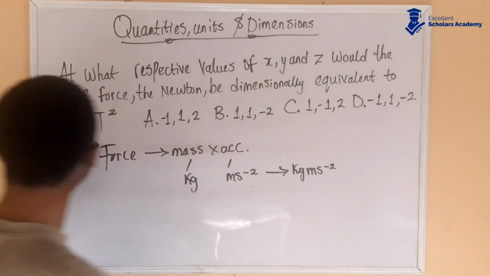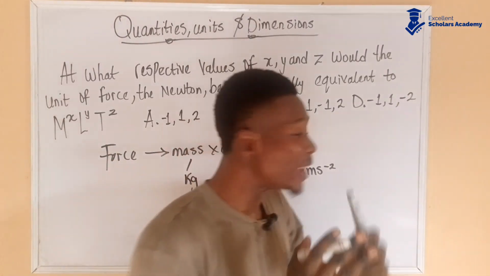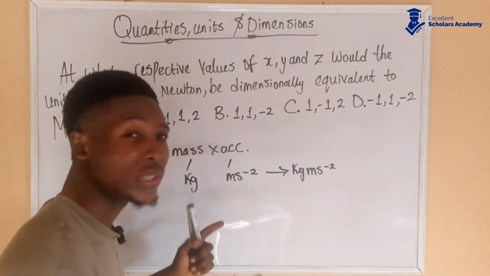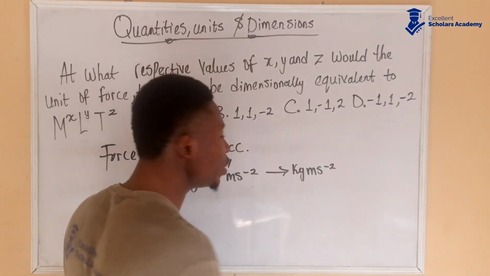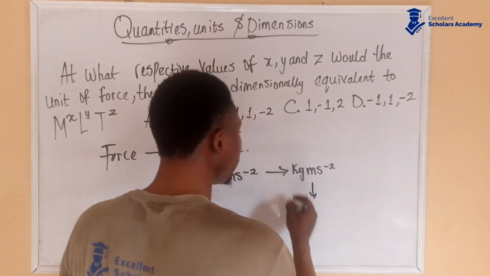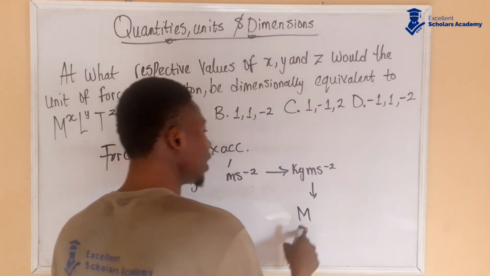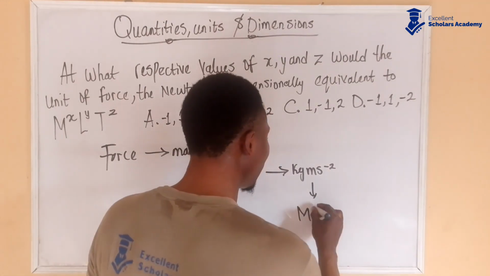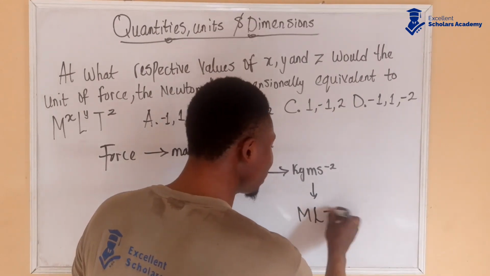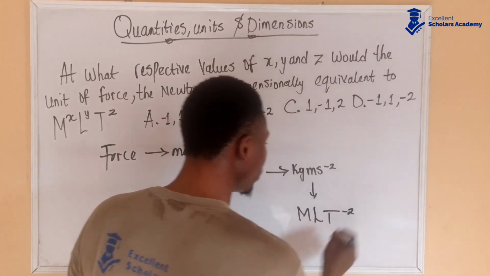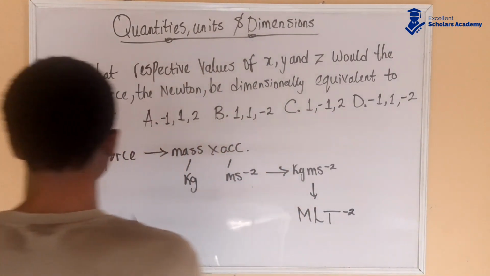Now MLT is the form by which dimensions are represented. So we have to find the dimension of this. What's the dimension of force? Kg is represented as capital letter M. Meter is represented as capital letter L, and second is represented as capital letter T to the power of minus 2. So we're going to compare this and this.